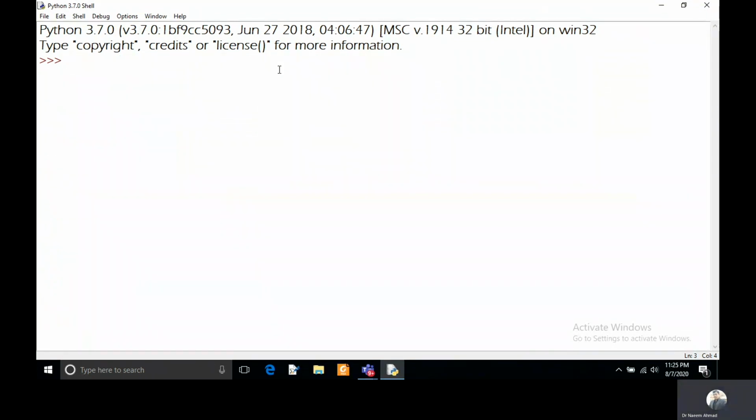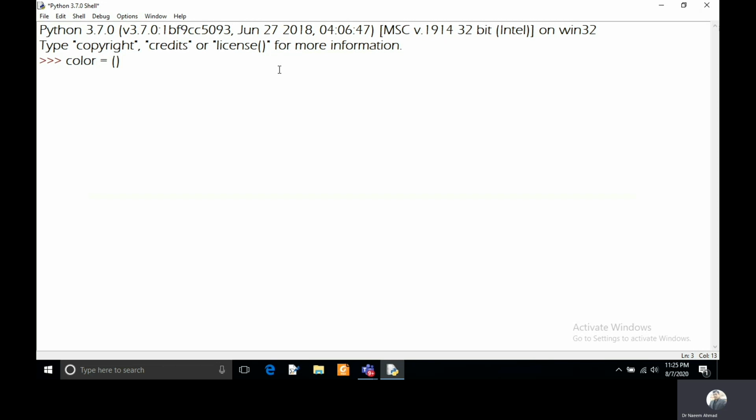Let's discuss tuple. Like a list, we can also create a tuple. The only difference is that you have to keep the data values separated by commas in parentheses. So I'm keeping here color, the name of the tuple, and after this assignment I will keep parentheses, and in these parentheses I have to keep the data values separated by commas.